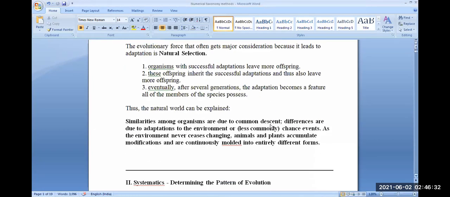The natural world before us can be explained. Similarities among organisms are due to common descent, and differences are due to adaptation to environment or, less commonly, chance events. For example, we find similar proteins throughout the living world. We find similar DNA, we find similar RNA, we find several other similarities, and this tells us that all organisms have evolved from a common ancestor, that is, they have common descent.